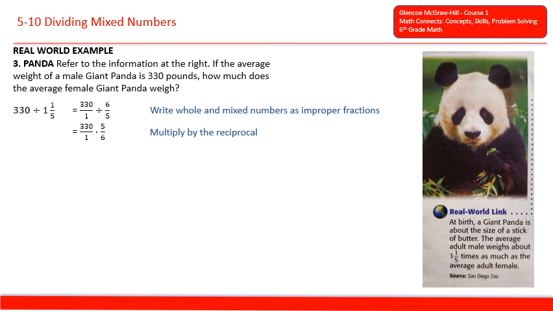And now we need to multiply by the reciprocal of 6/5. So we have 330 over 1 times 5 over 6. And can we simplify? 330 is an even number, so is 6. So we know we can simplify something. So 6 will go into 330 55 times. 6 goes into 6 one time. And if we multiply 55 times 5, we get 275. And then 1 times 1 is 1, so we get 275 over 1. And we don't want to leave that as an improper fraction, so we will simplify that into a whole number.